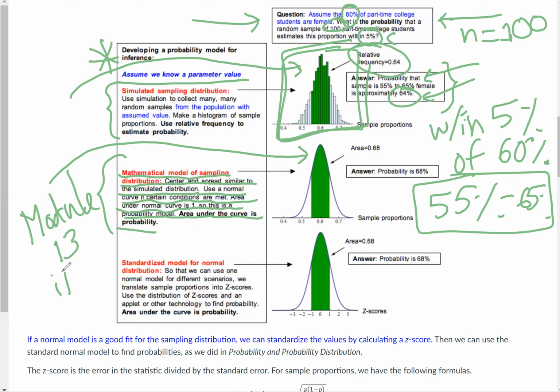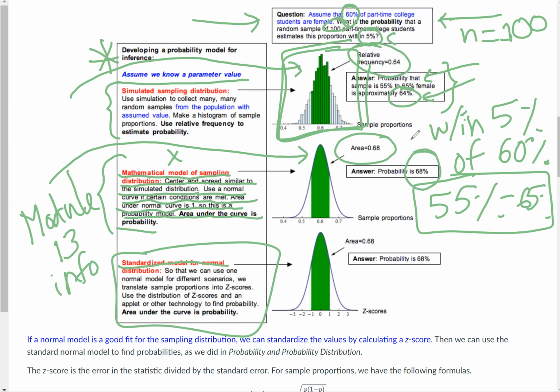Standardized model for normal distribution. Oh, wait, sorry, I forgot to mention. Here we were talking about a mathematical model that someone came up with. They came up with the area under the curve of 0.68, so a 68% probability that your sample values will fall between 55 and 65, which is pretty close to what we saw when we did the sampling, or someone did the sampling.